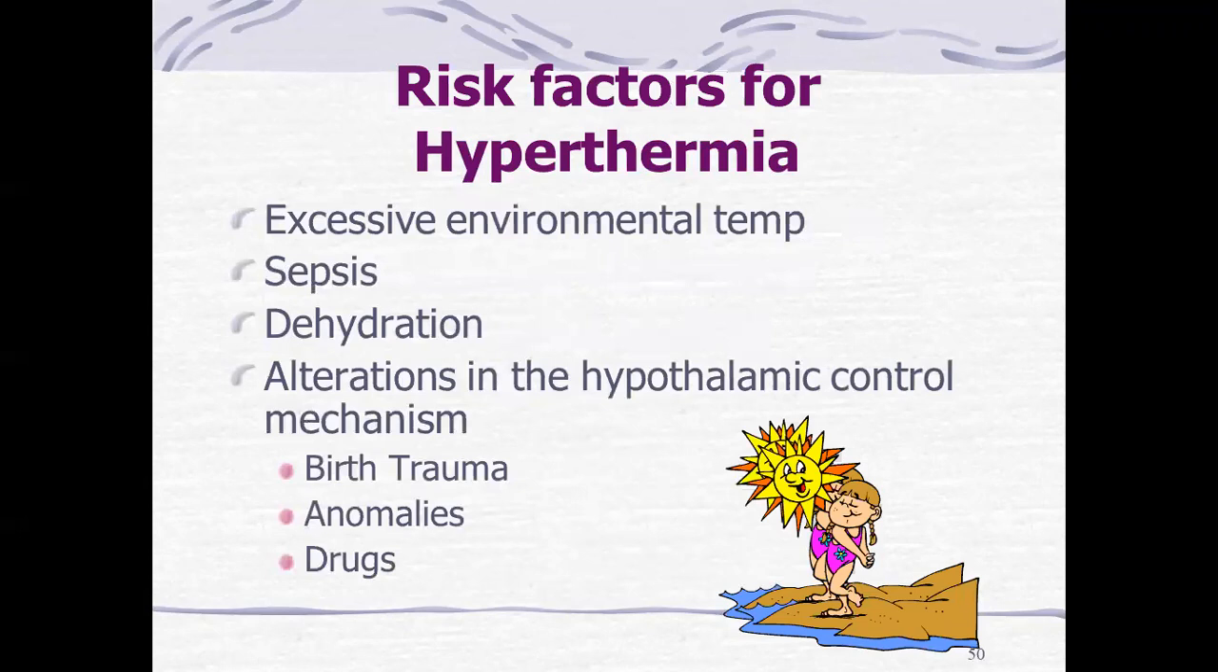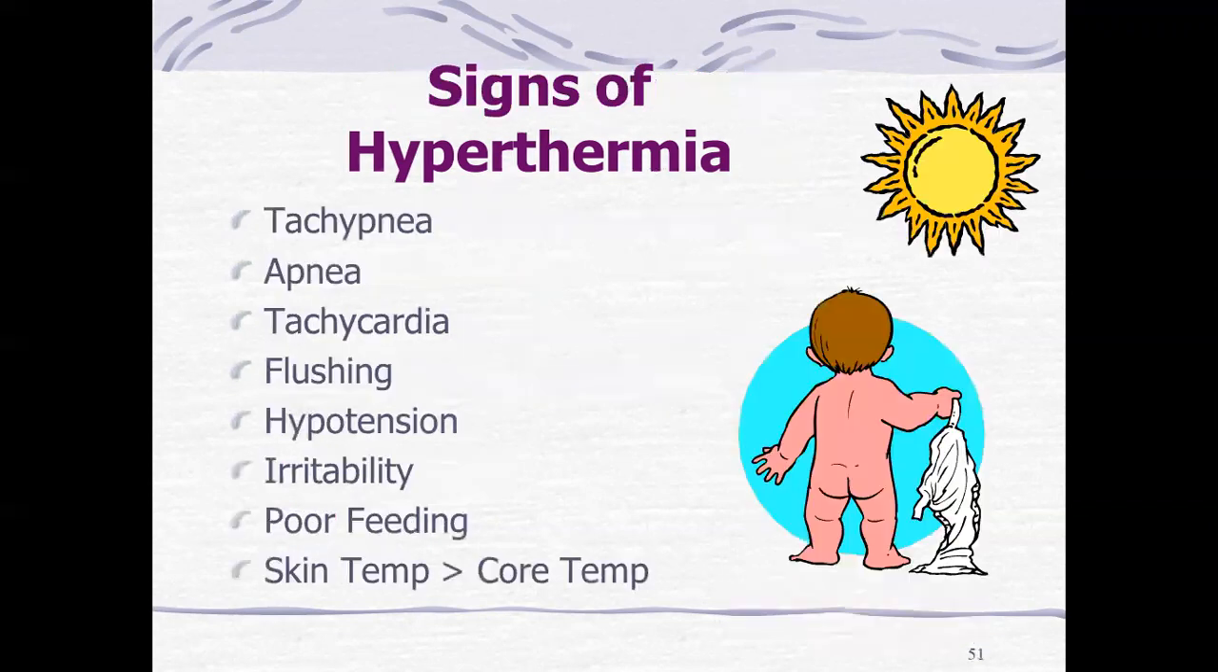Risk factors for hyperthermia: the first is excessive environmental temperature. The second one is sepsis. The third one is dehydration. The next one is alteration in the hypothalamic control mechanism, for example birth trauma, anomalies, and drugs which inhibit those functions. These factors affect the baby, so these babies are at high risk for hyperthermia.